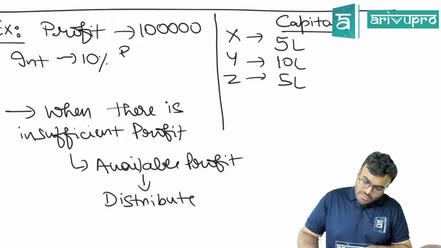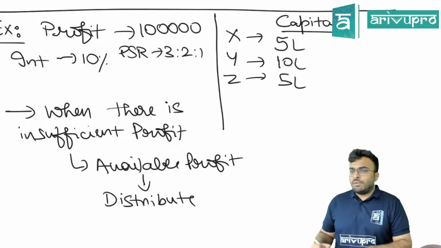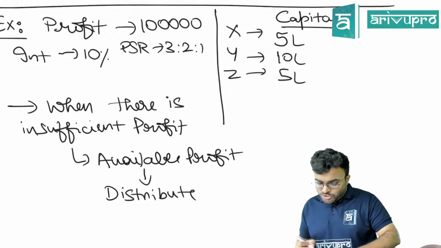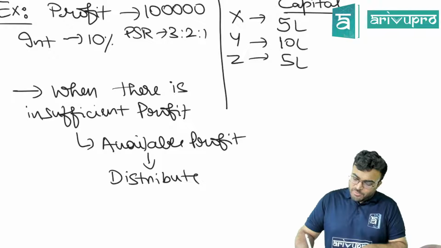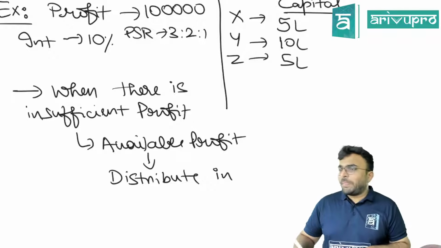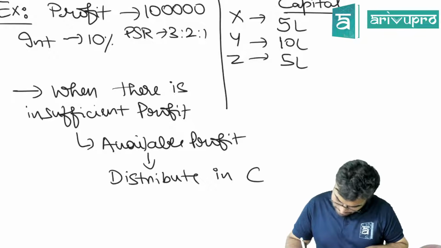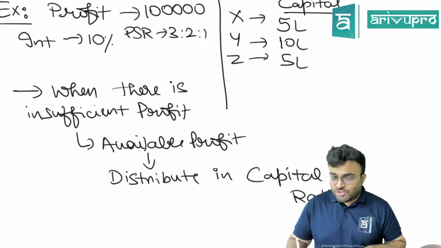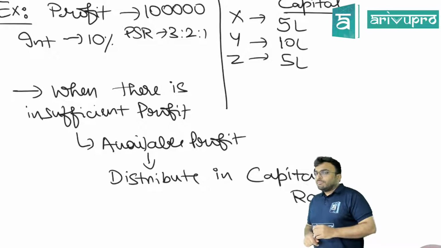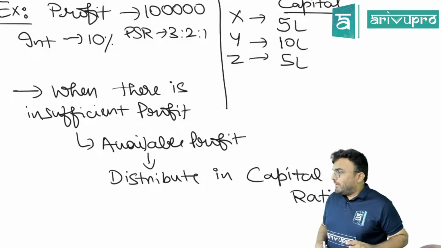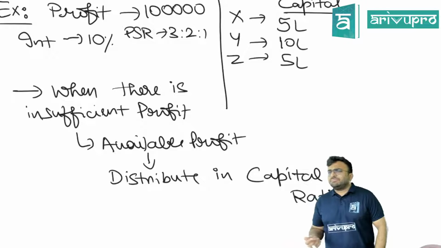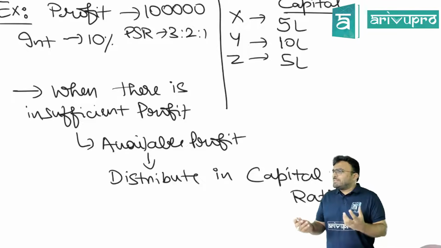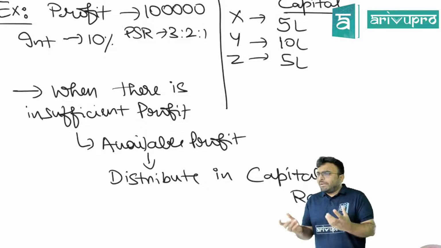In this question, the profit sharing ratio is 3:2:1. So, in what ratio will the available profit be distributed? No, not 3:2:1. In the capital ratio, 1:2:1. Is it clear? Why like that? Otherwise, it becomes unfair.